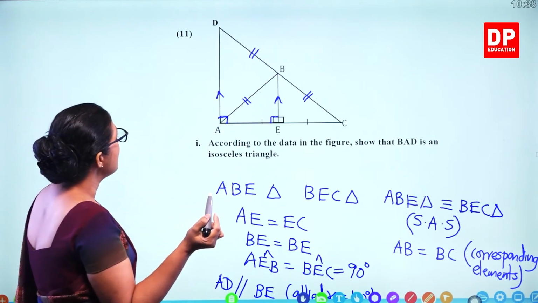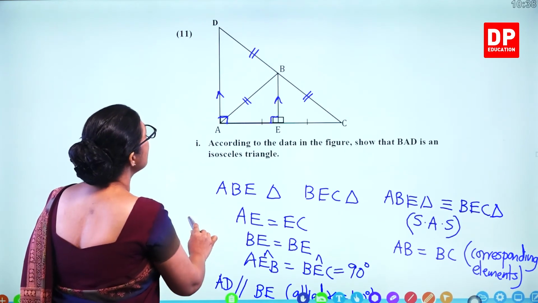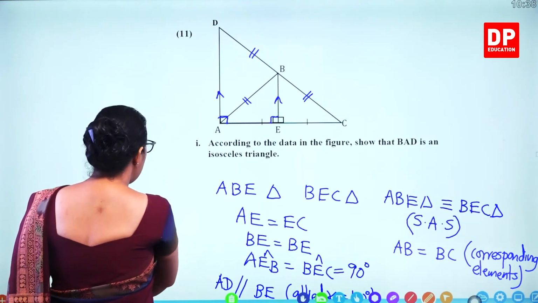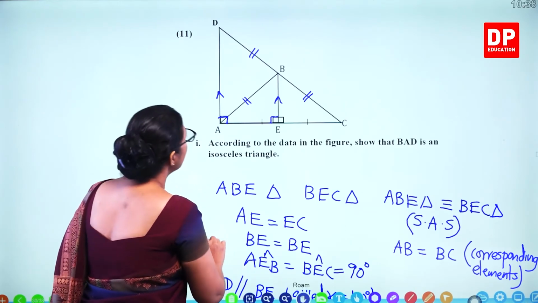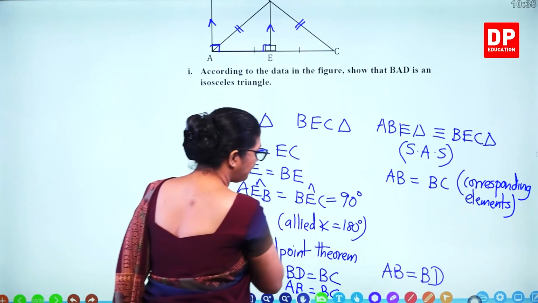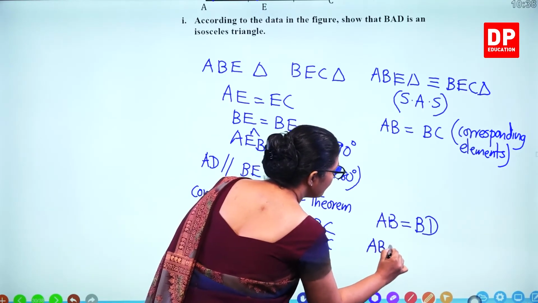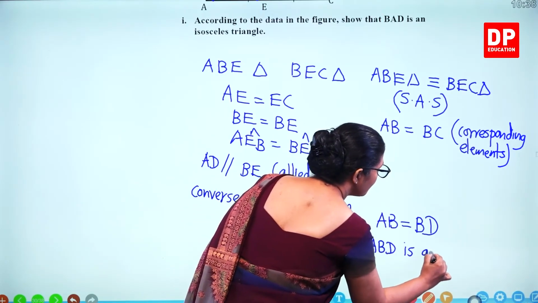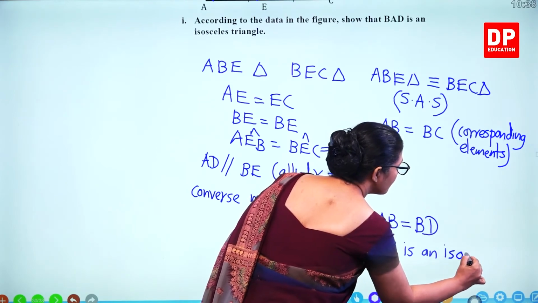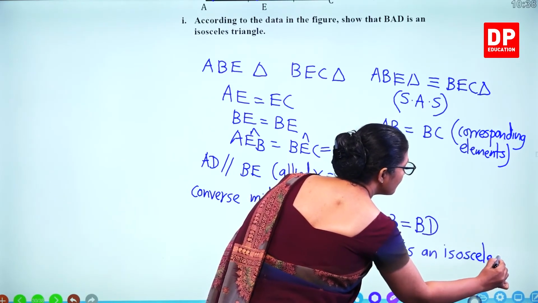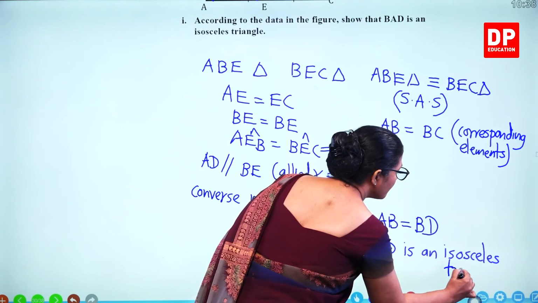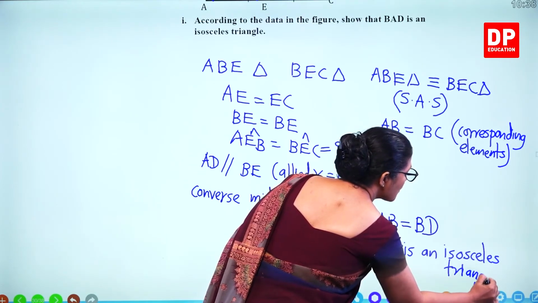So you can say because these two lengths are equal, ABD is an isosceles triangle.